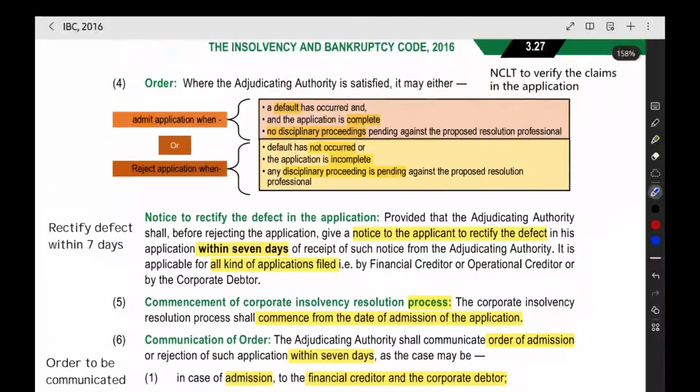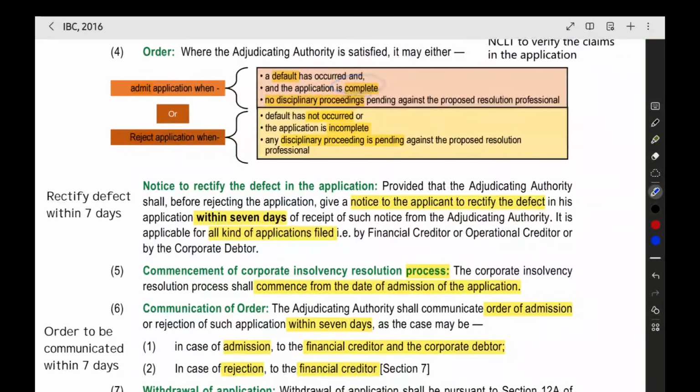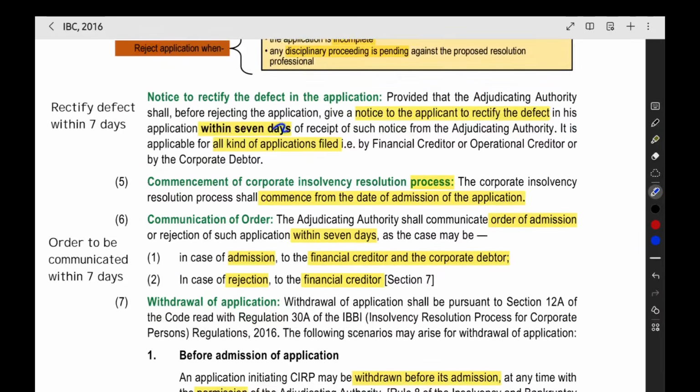Now, if the application is not proper, the NCLT will give you 7 days to rectify it. If there is any mistake in the application, they will give you 7 days so that you can rectify it and file it again. They will send you a notice, and you have to rectify the defect within 7 days.